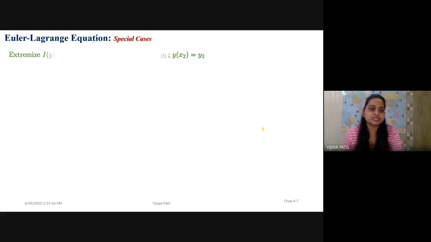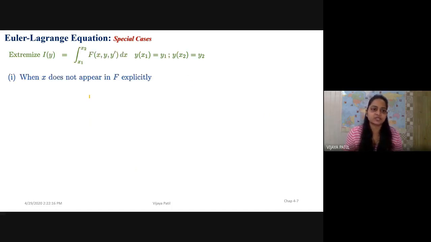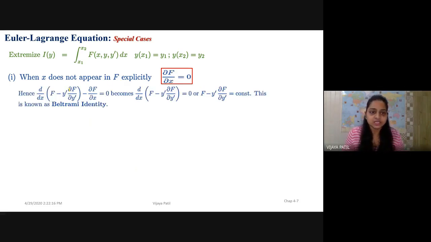Okay. Then what are the special cases? Again, this is the extremizing function. What will happen when x does not appear in f explicitly? If x does not appear in f explicitly, that means ∂f/∂x equals 0. Got it?